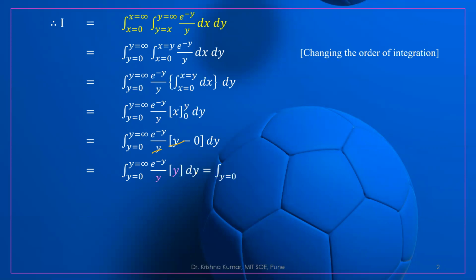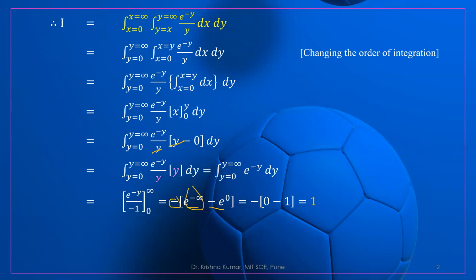So this is cancelled and we are getting the integration of e to the power minus y under the limit 0 to infinity. What is the integration of e to the power minus y? It is e to the power minus y upon minus 1 under the limit 0 to infinity. If you put the values, this is minus e to the power minus infinity minus e to the power 0. E to the power minus infinity is 0, so 0 minus 1, and minus 1 becomes plus, and we are getting 1. So the answer is 1.